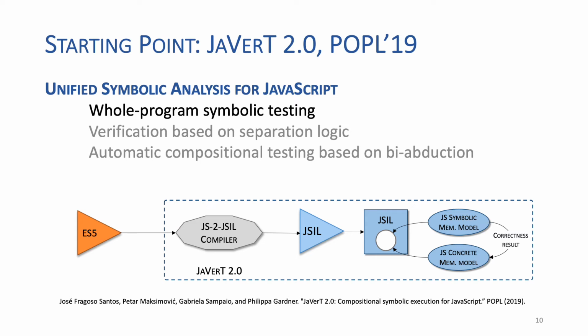So, given a JavaScript program written in ES5 strict, which is the JavaScript version supported by JAVERT 2.0, the JS2Gisel compiler compiles the JavaScript program to Gisel, our intermediate language for JavaScript analysis. The Gisel program is then given as input to the symbolic execution engine of JAVERT 2.0. We can perform the analysis using both a concrete or a symbolic JavaScript memory model. We also provide a correctness result that guarantees, for instance, that there are no false positive bug reports.